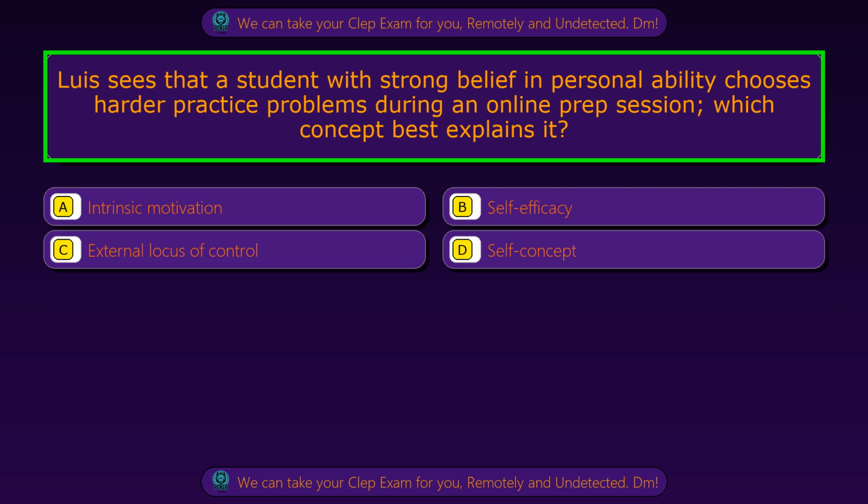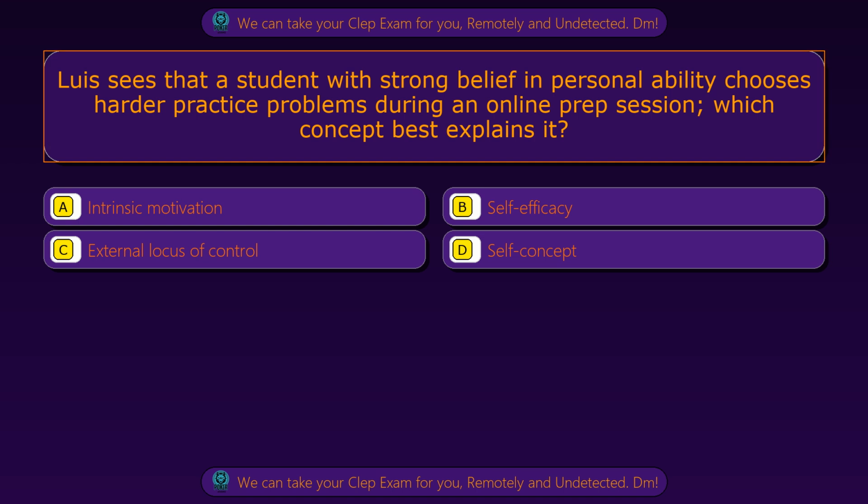Question 10. Luis sees that a student with strong belief in personal ability chooses harder practice problems during an online prep session. Which concept best explains it? Option A, intrinsic motivation. Option B, self-efficacy. Option C, external locus of control. Option D, self-concept. The correct answer is option B, self-efficacy.